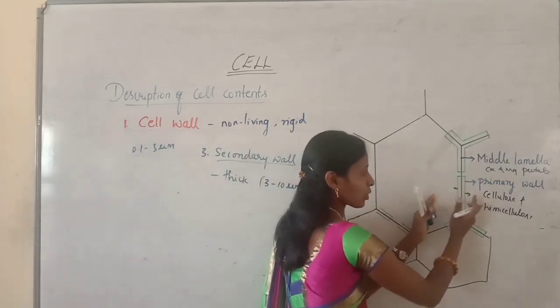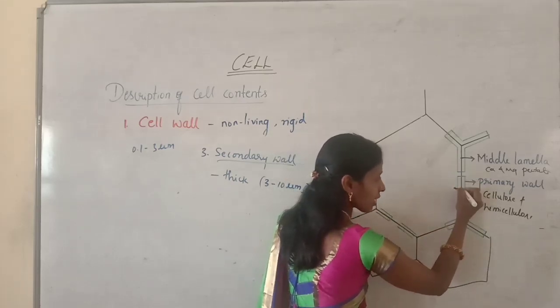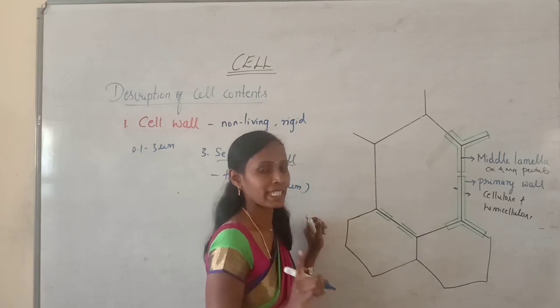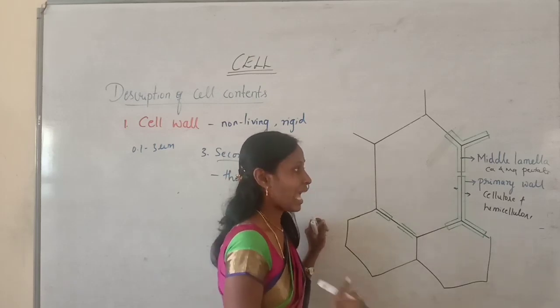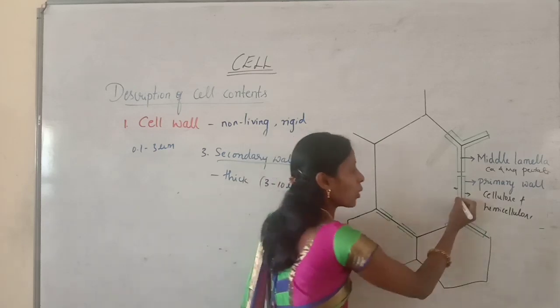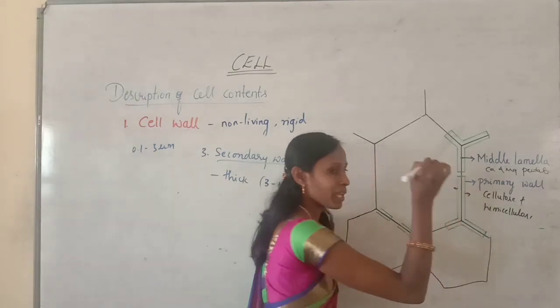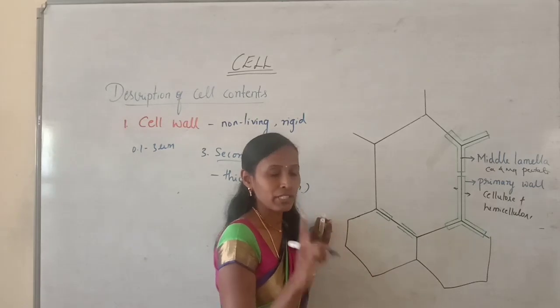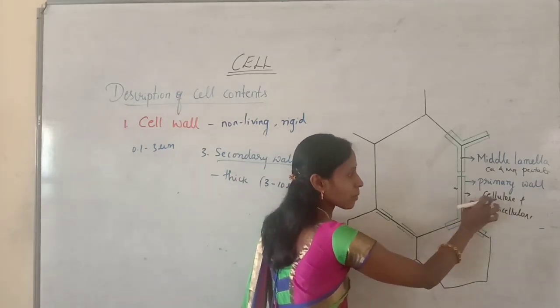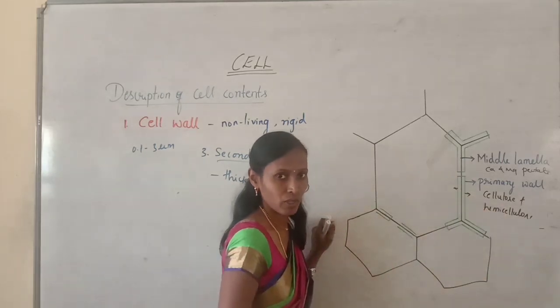Now look at the diagram, you can understand better. You can observe the middle lamella, which is the first formed layer at the time of cytokinesis, and it is accumulated with calcium and magnesium pectate. Now inner to middle lamella, there will be a formation of a first formed layer called a primary wall, and this primary wall is made up of cellulose and hemicellulose.